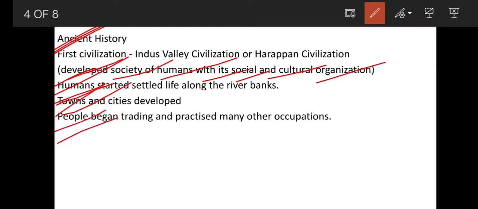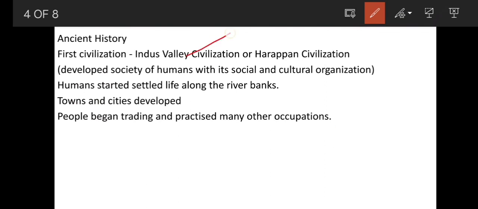So people also began trading, and they practiced many other occupations during that time. So I hope you understood about civilization. It means the first developed towns and cities, where human beings lived together as a society with social and cultural organization. They also started following their own culture.